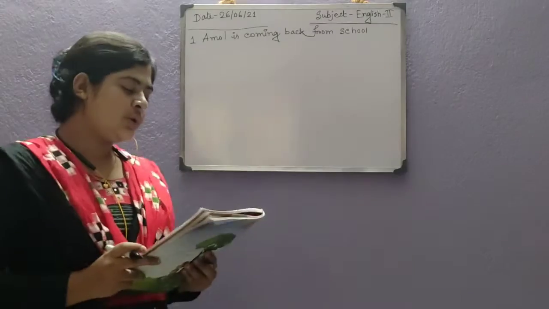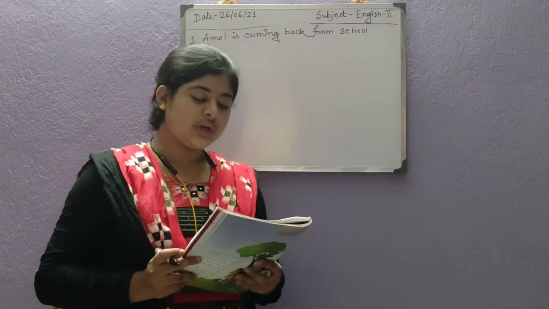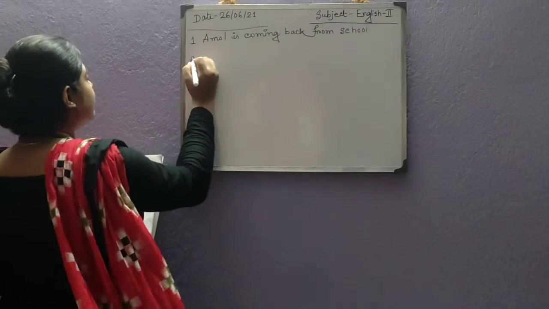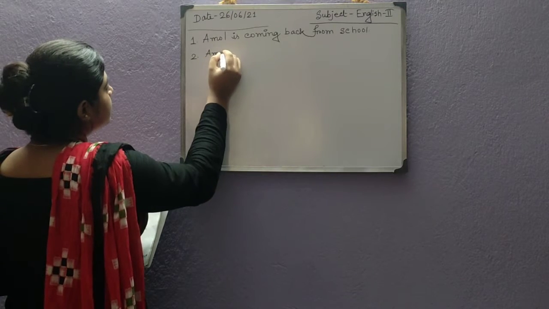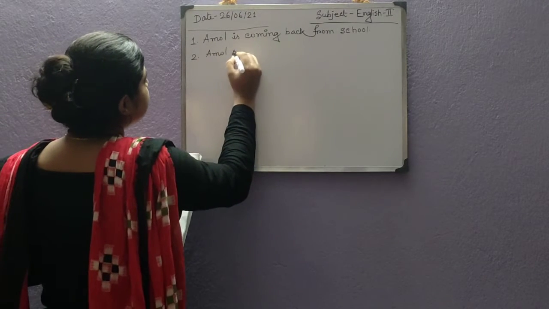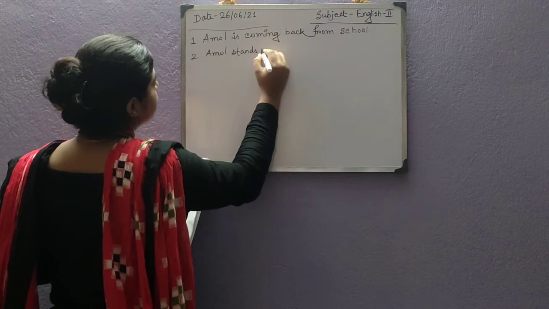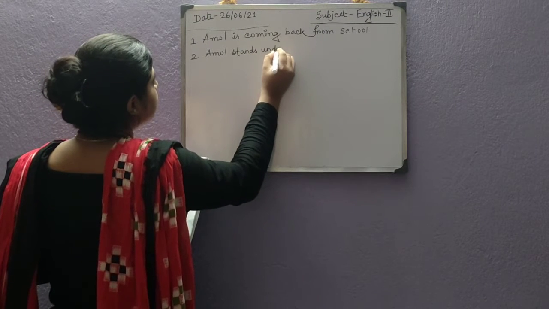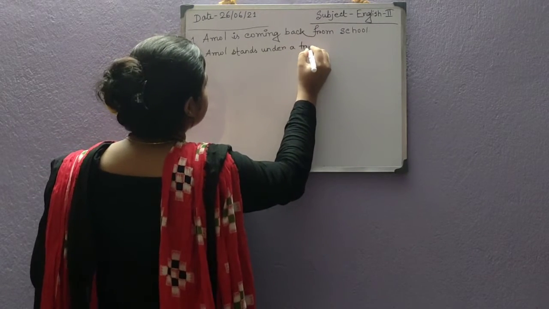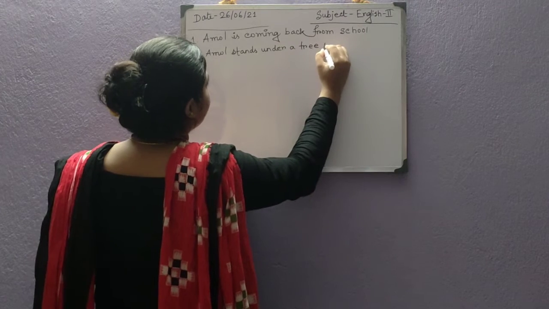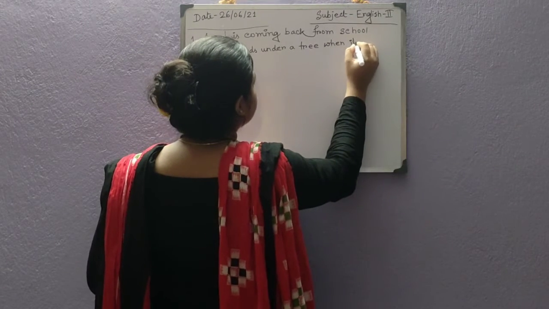Next question, where does Amol stand when it begins to rain? So the answer will be, Amol stands under a tree when it begins to rain.